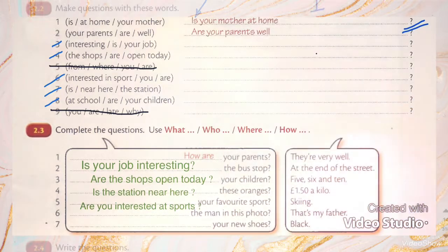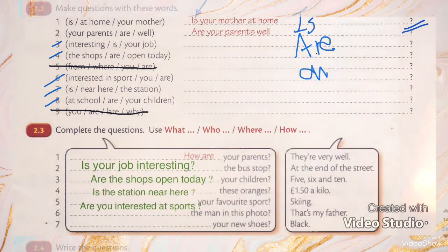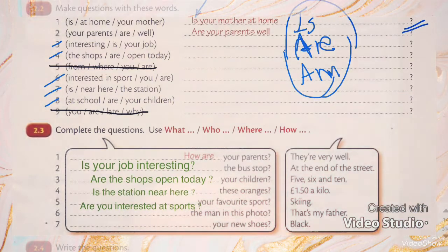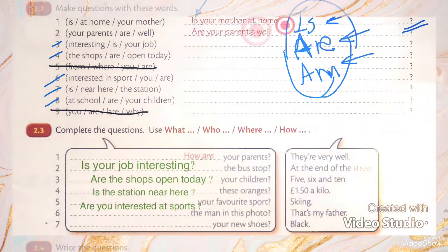Here I will begin with is or are or am. I will begin with any of these verbs. They are verb to be. So number one will be, is your mother at home?